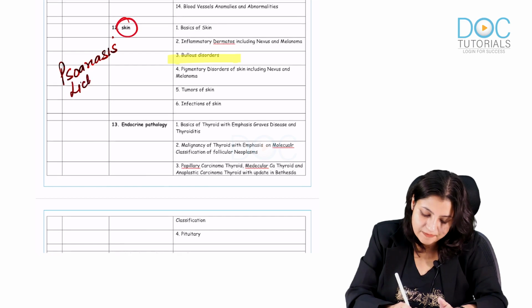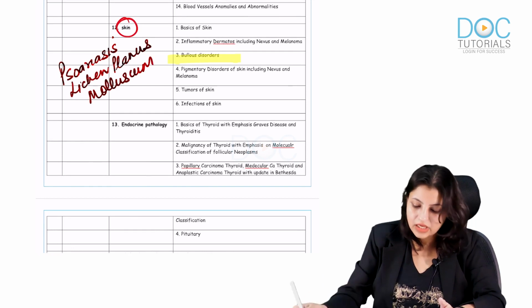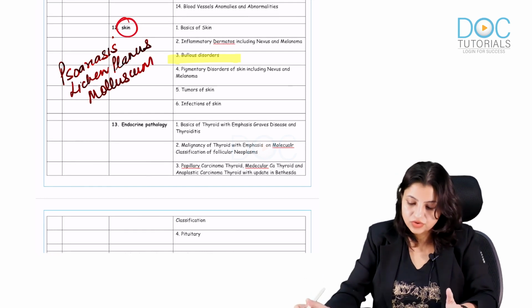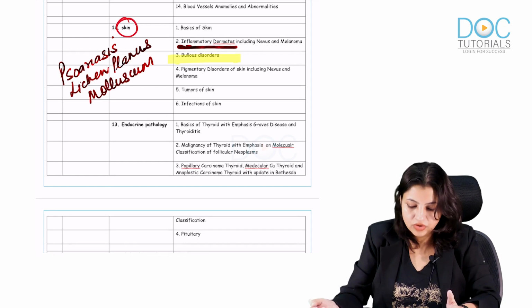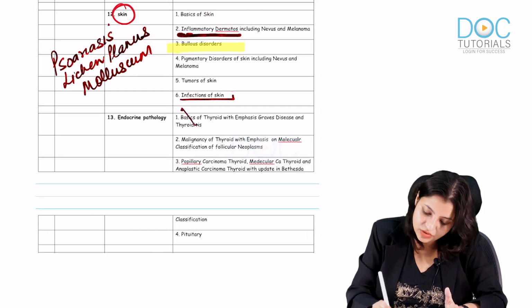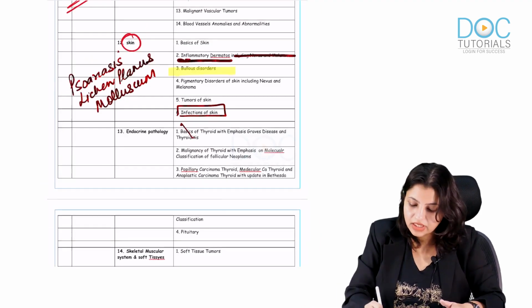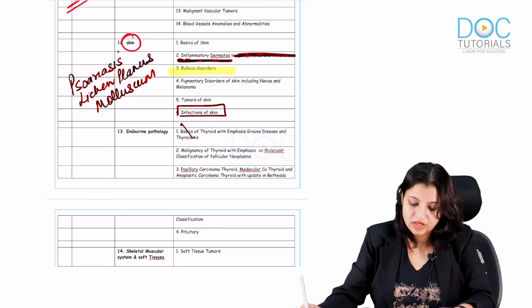Lichen planus, molluscum. So these are must to be seen and known. They will come in your inflammatory dermatosis. Please remember about this and do go and look about infections of the skin also. So psoriasis, lichen planus and molluscum. That is very, very important.